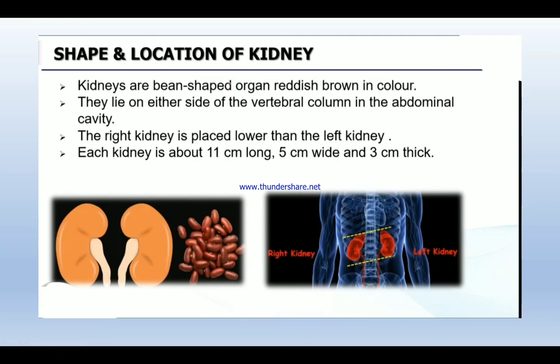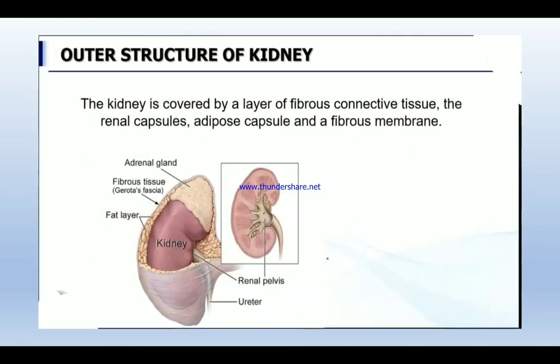Each kidney is about 11 centimeters long, 5 centimeters wide and 3 centimeters thick. And this kidney has good protection.